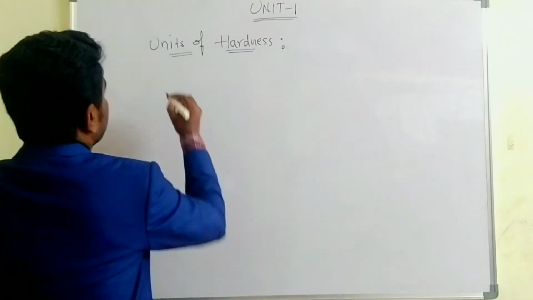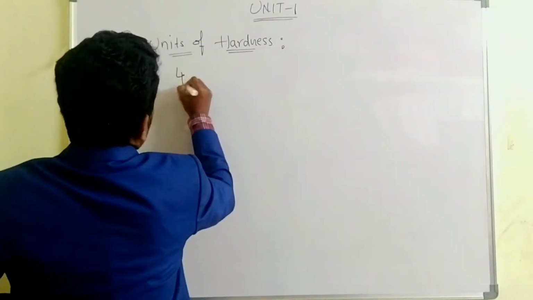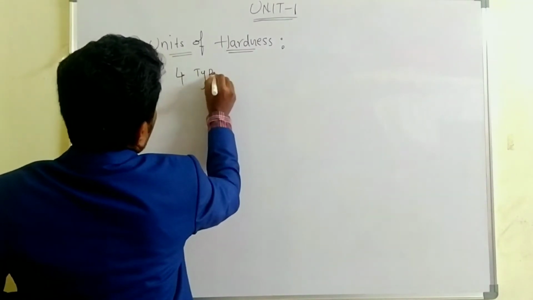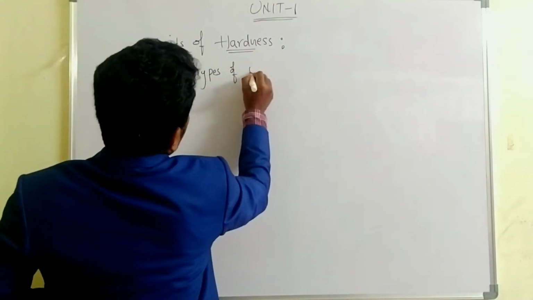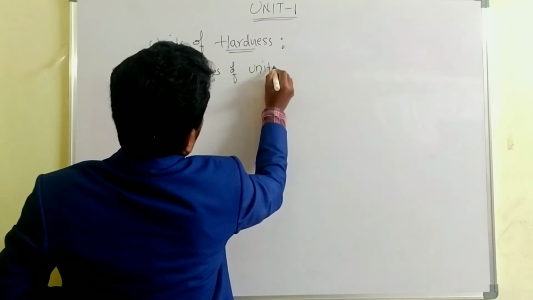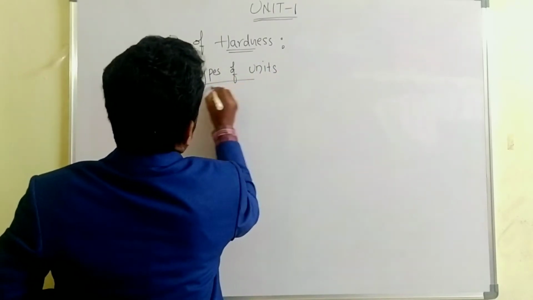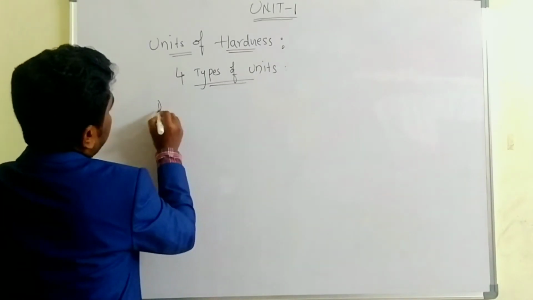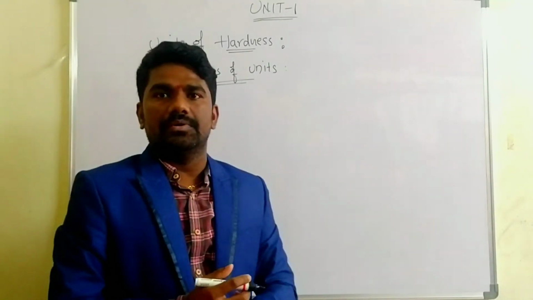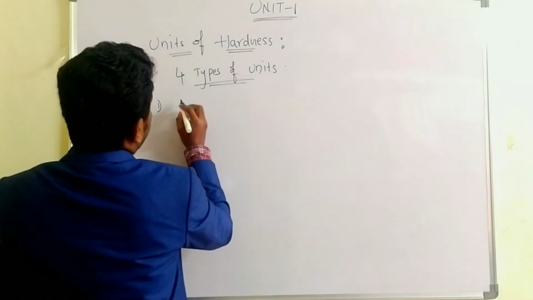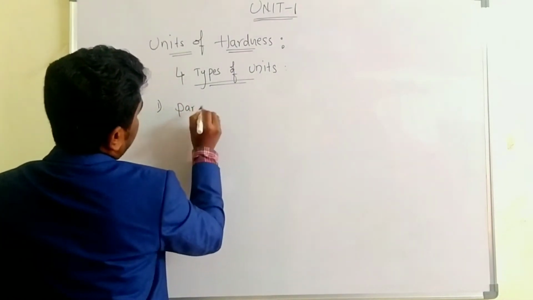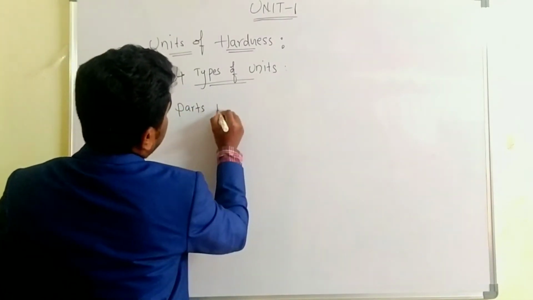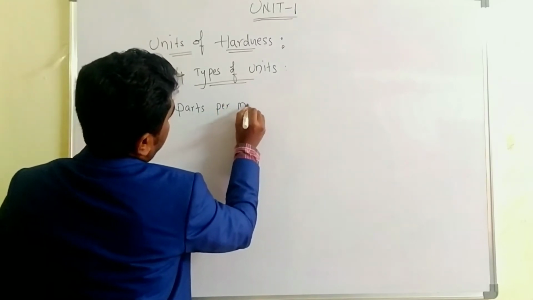What are they? Here we have four types of units. The first one is parts per million.